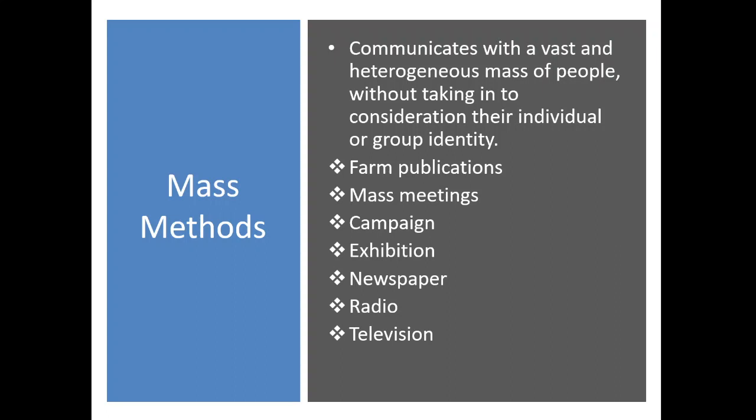So farm publications, mass meetings, campaigns, exhibitions, newspaper, radio, television, social media campaigns, Instagram pages, Facebook posts or Twitter are all examples of this mass method. While communicating with the masses, interaction is not possible. So we can call this more or less a one-way communication, unless the people give their feedback, which is quite possible in social media, because once you post something, there is always a tendency for the people to give a response.